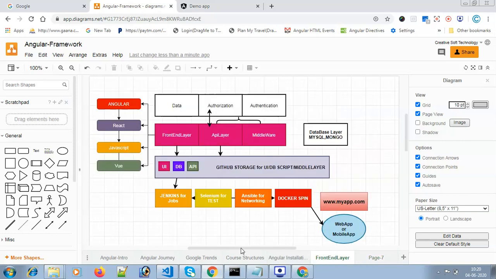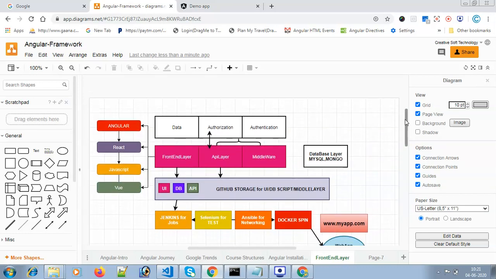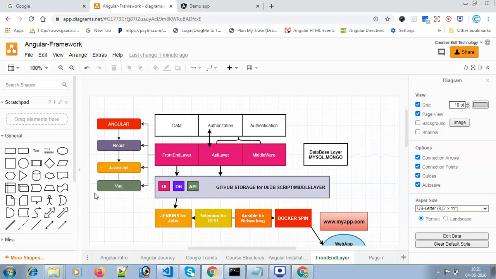You can see various layers here: the front end layer, API layer, middle layer, database layer. We can store our data in GitHub, and then we can start Jenkins, all of the things. So as a front end developer or as an Angular developer, we have to think about where we are standing right now. This is the overview.